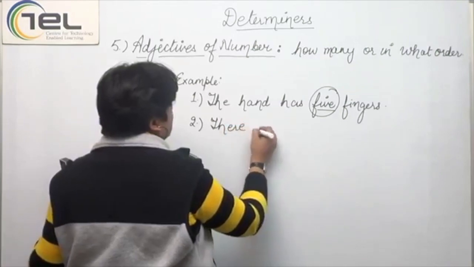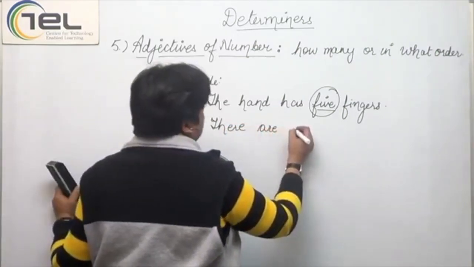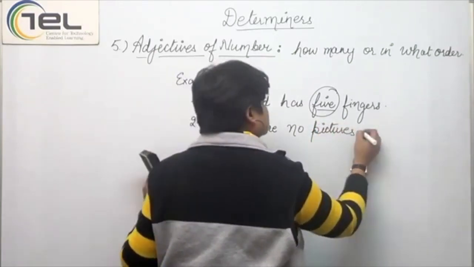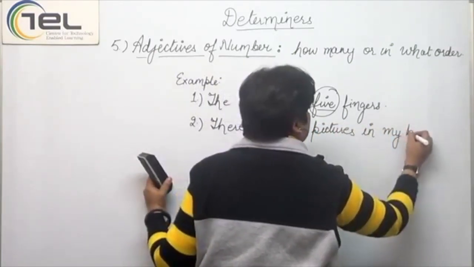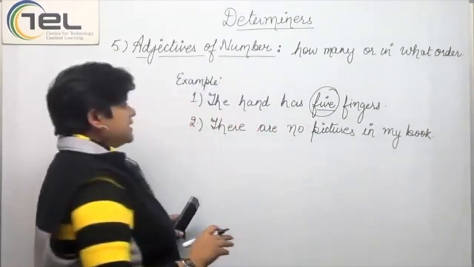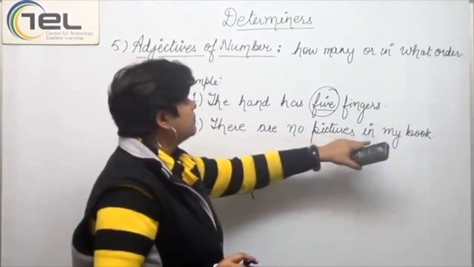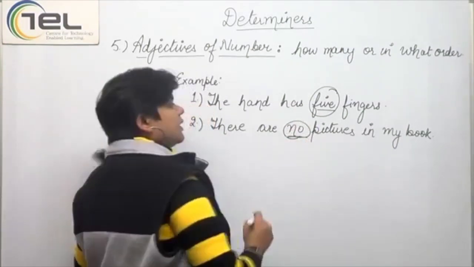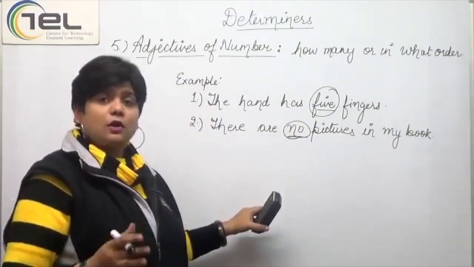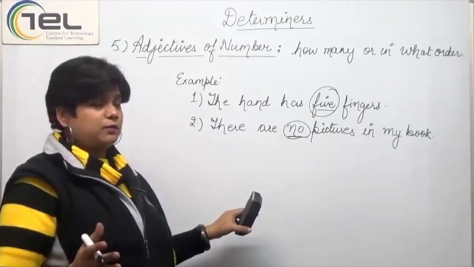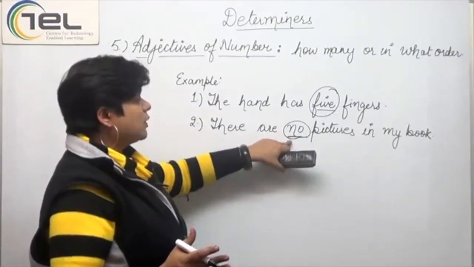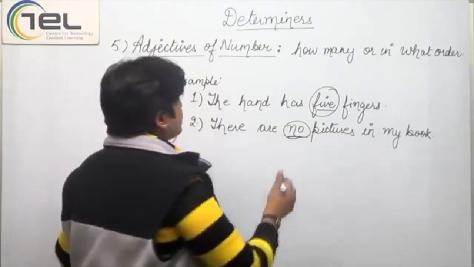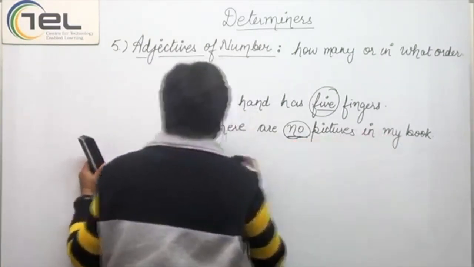There are no pictures in my book. Now, in this sentence, no will be called the adjective of number. Although there are no pictures in the book, this will still be called an adjective of number because it shows there is no number, zero. So, no pictures in my book.